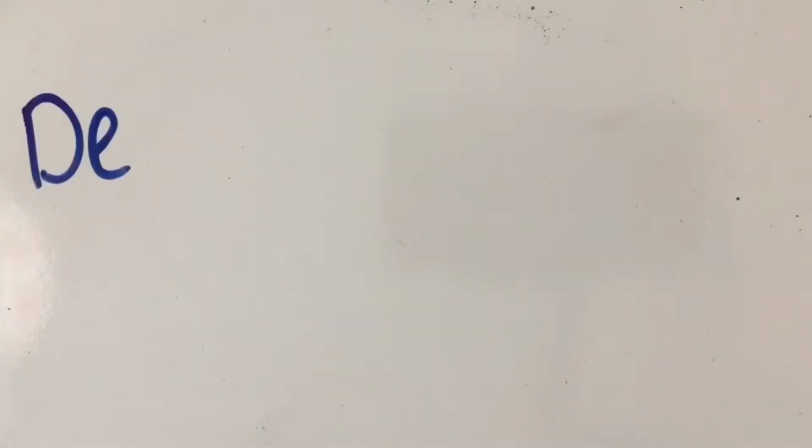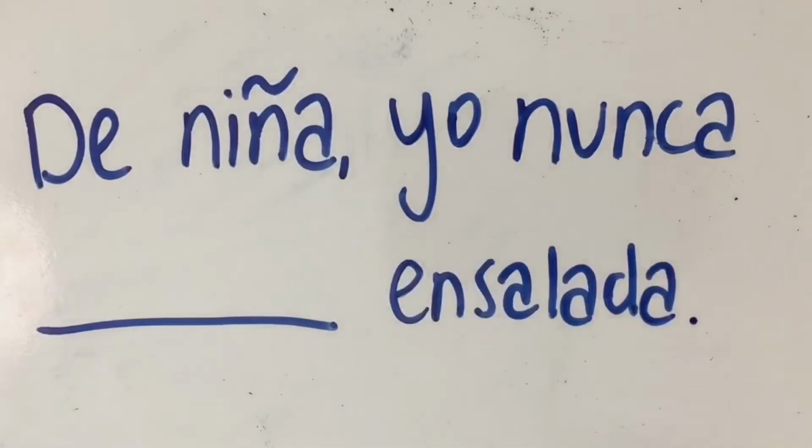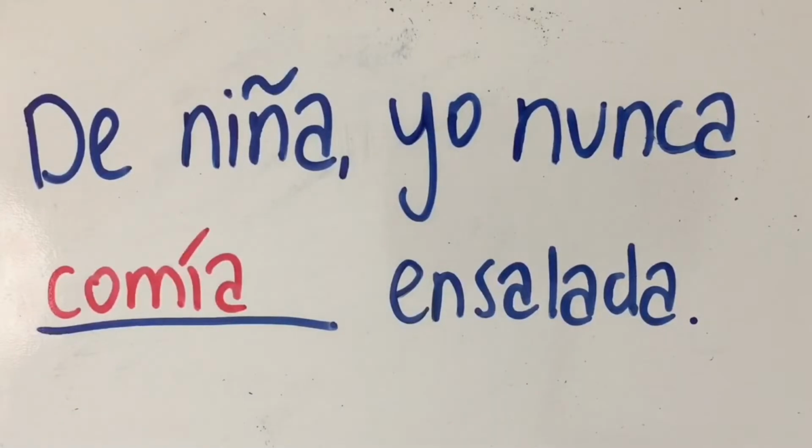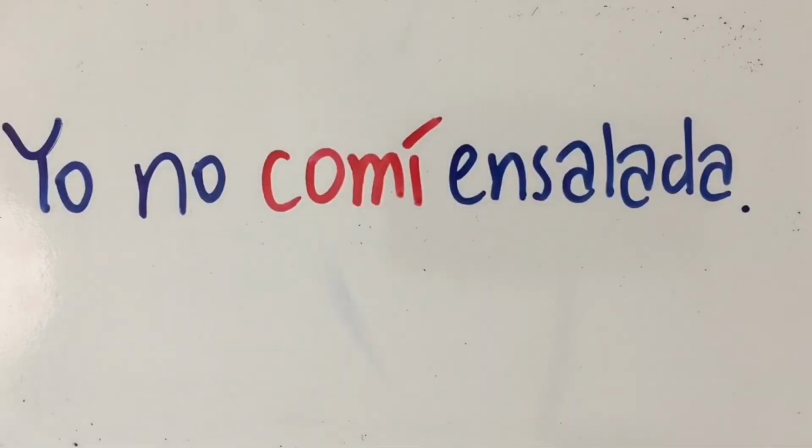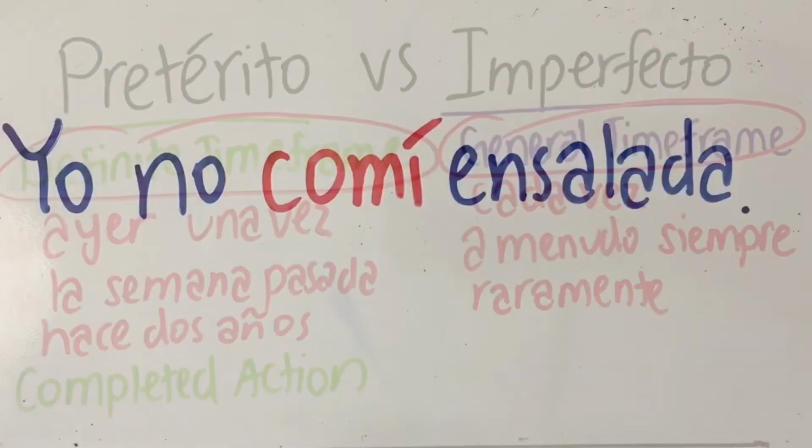Let's do an example. De niña yo nunca blank ensalada. Since you never ate salad as a kid, and never tells you that it's a general frame of time, you use the imperfecto, and so it becomes yo nunca comía ensalada. However, if you're trying to say I didn't eat salad at a specific moment like yesterday, then that would be a definite time frame and a completed action, therefore a preterite sentence. So you'd say yo no comí ensalada. So the difference basically lies in the nature of the action.